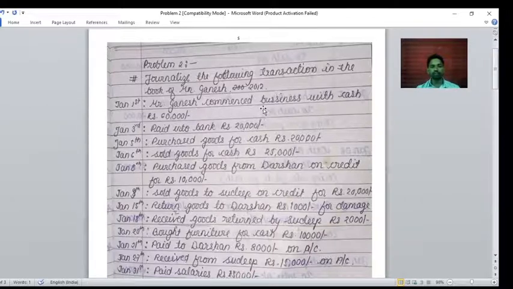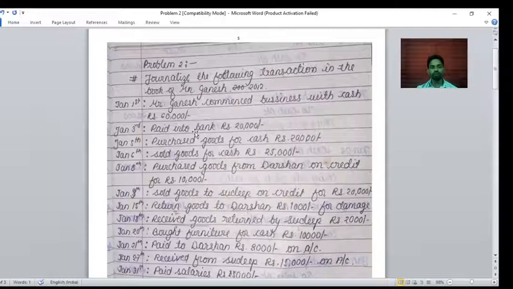Mr. Ganesh commenced the business with cash rupees 60,000. Commenced means the business started with cash rupees 60,000. So Ganesh is investing money in the business. Investing means it's the capital. So the first step is to ascertain the two accounts, then ascertain which type of accounts they are, and then follow the rules. In this transaction two accounts are affecting: the capital account and the cash account.